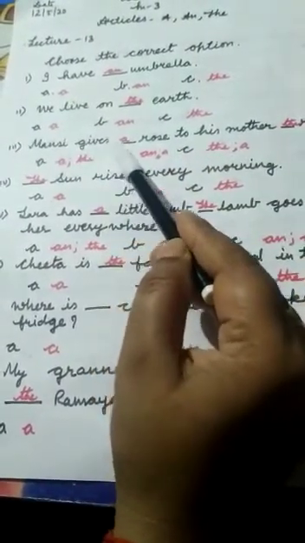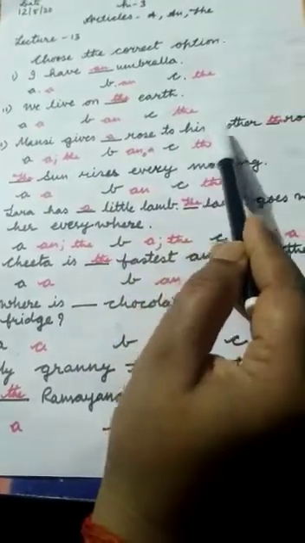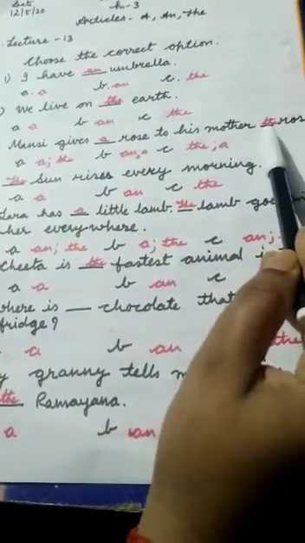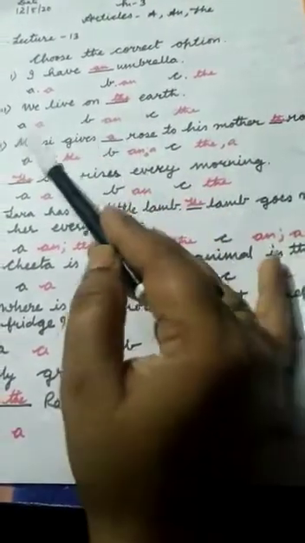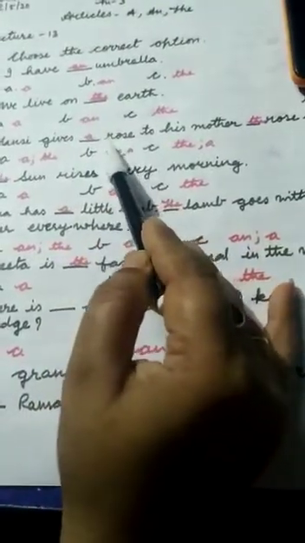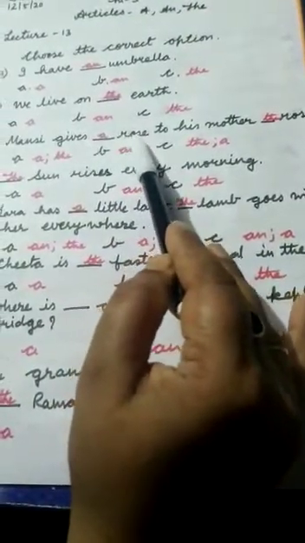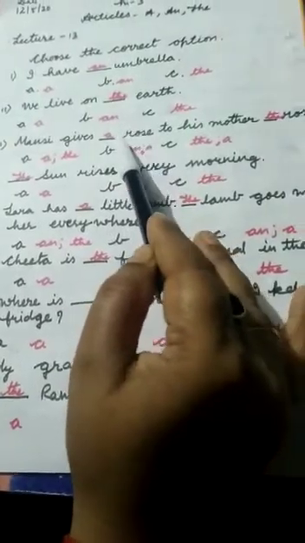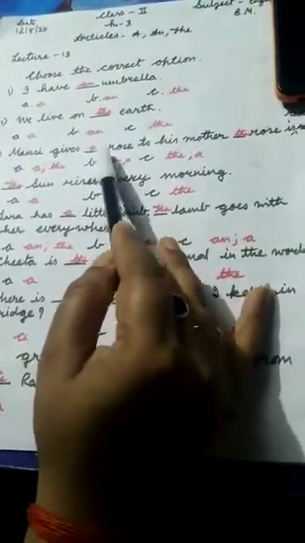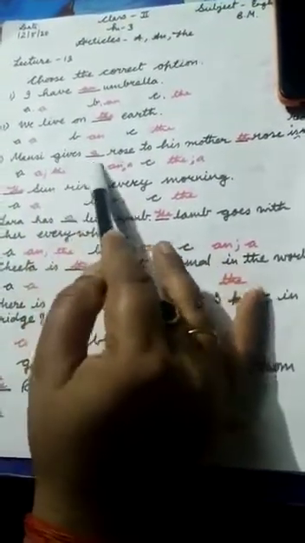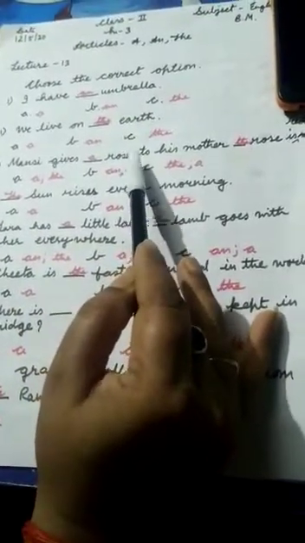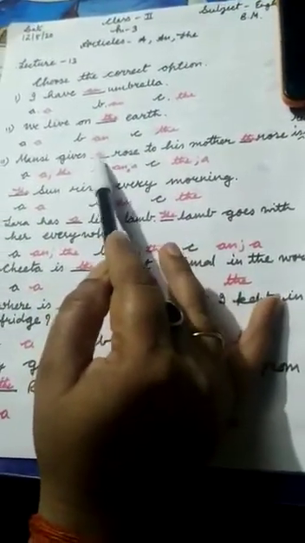Mansi gives dash rose to his mother. Dash rose is red. Mansi gives, here it is a noun. Rose is a noun and here it is a consonant. And in this sentence rose is singular, so we will write here a.